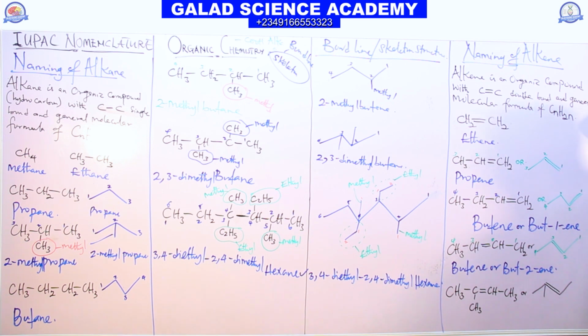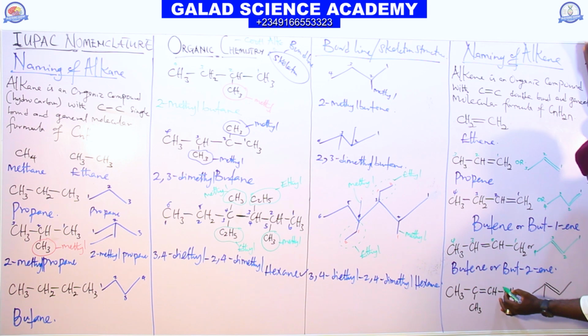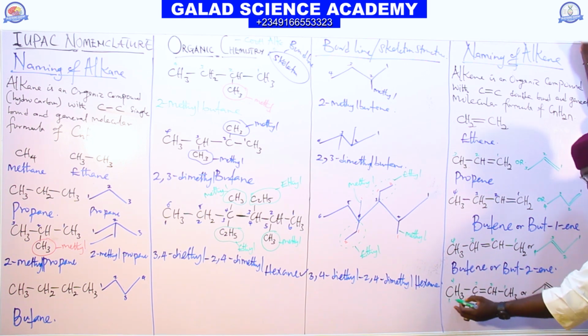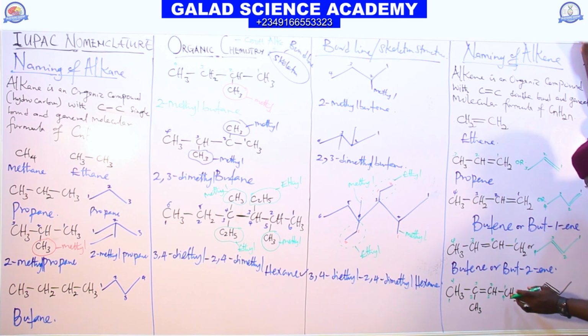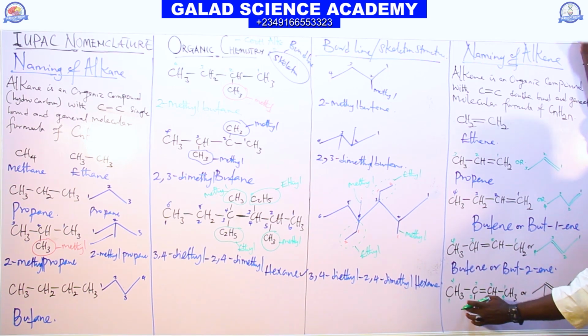And I ask to name it. To name this compound now, what do we do? You know that we start from here. 1, 2, we have 1, 2, 3, 4. But here, 1, 2, 3, 4. So if they were here now, carbon 2, we have double bond. But in terms of substituted group, 2, 3, we consider this.